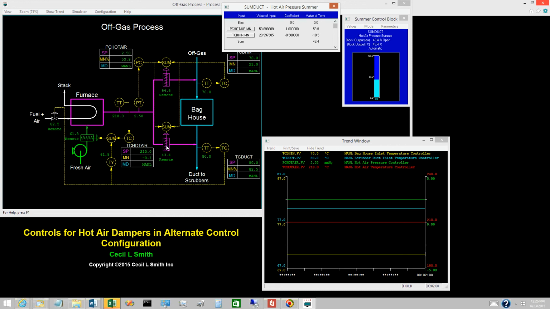Commissioning this control configuration is the subject of the next video.